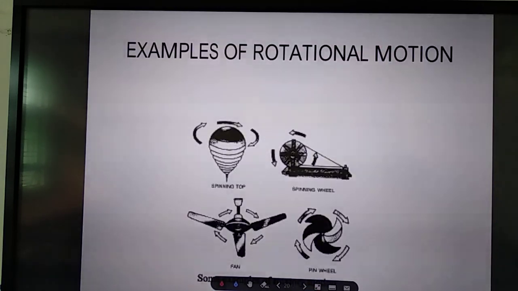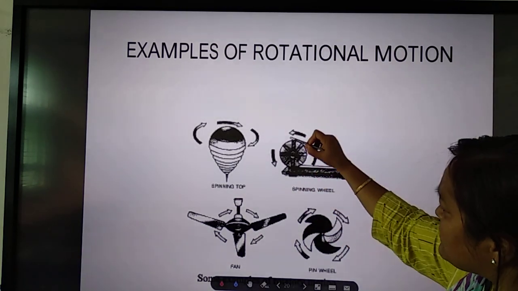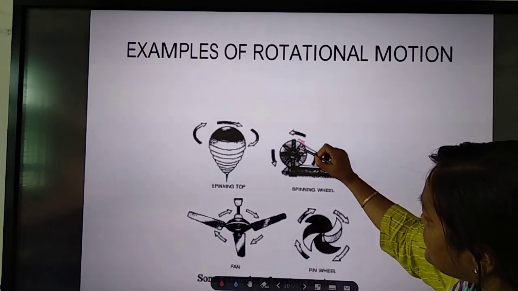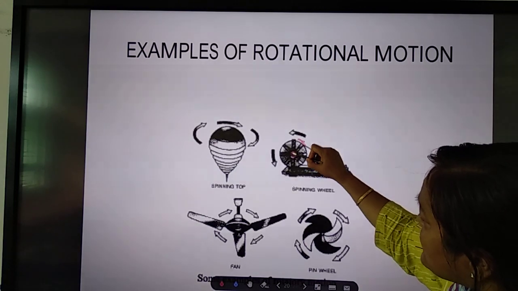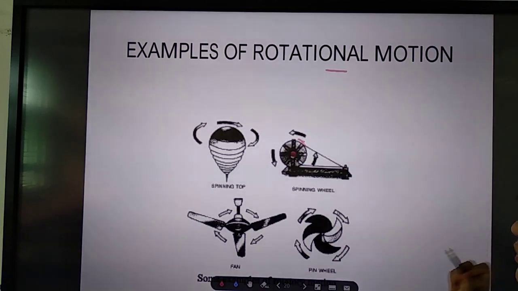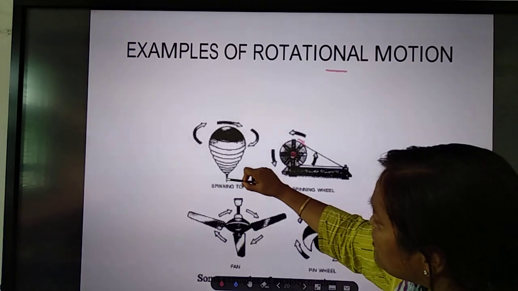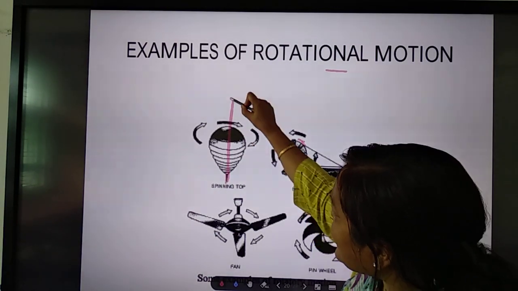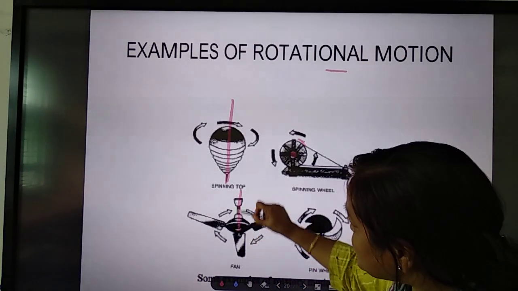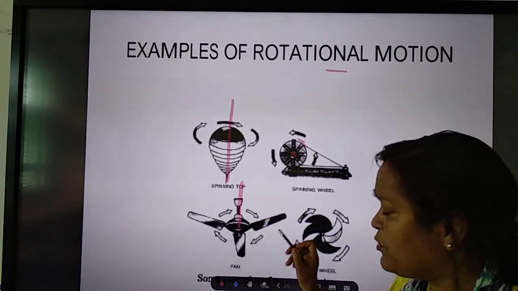Then examples of rotational motion: spinning wheel. If you consider this spinning wheel, it is not changing its position. It is remaining at one place. This is the axis. On its axis, it is moving. So what type of motion will it have? It will have rotational motion. Then motion of a spinning top. All of you have seen the spinning top. What is the axis? The axis is this one. On its axis, it is moving. Same way the fan. This is the axis of rotation. On this axis, the fan is moving. So it will have a rotational motion.